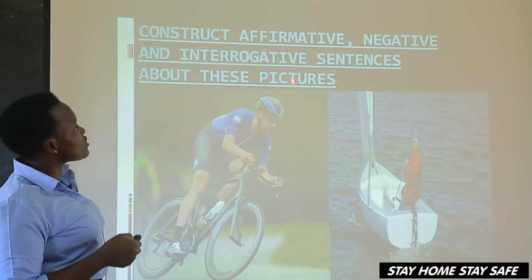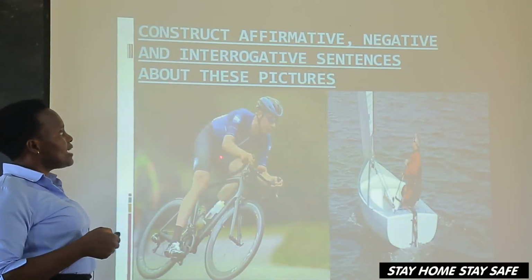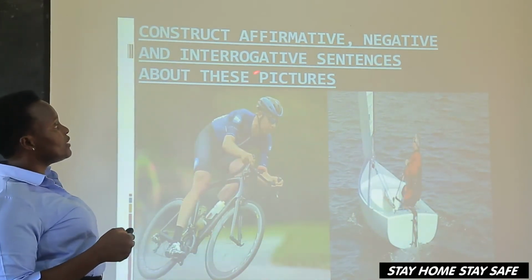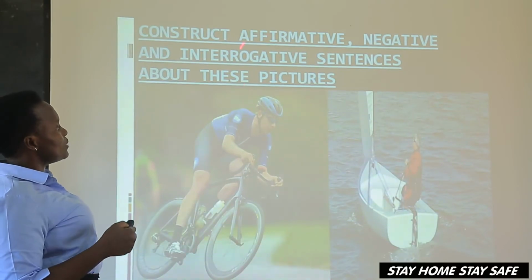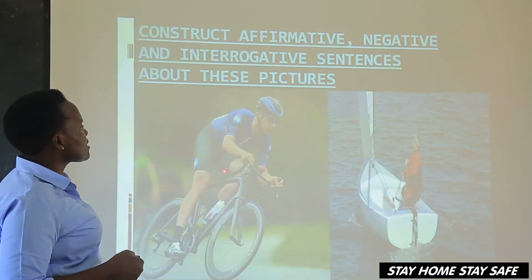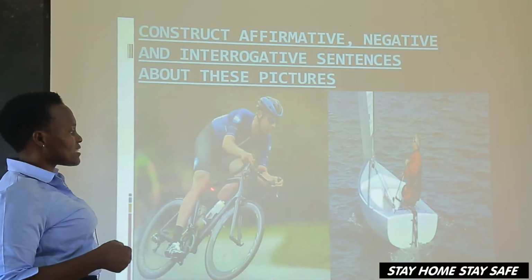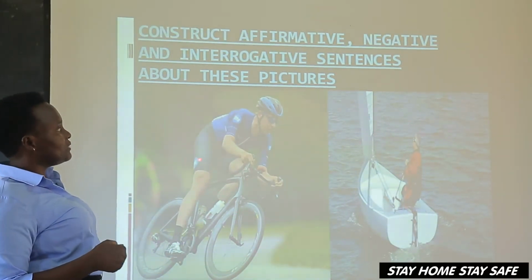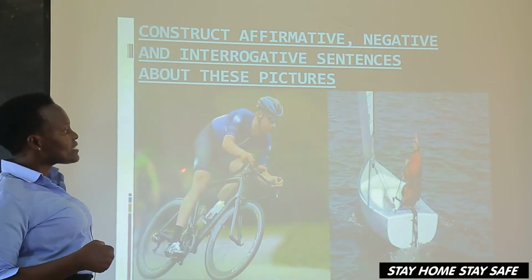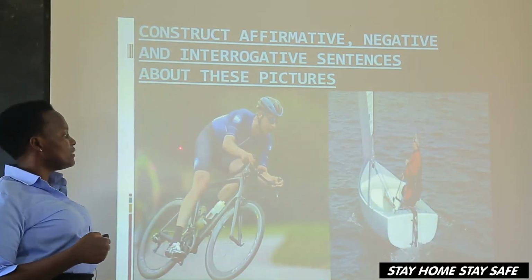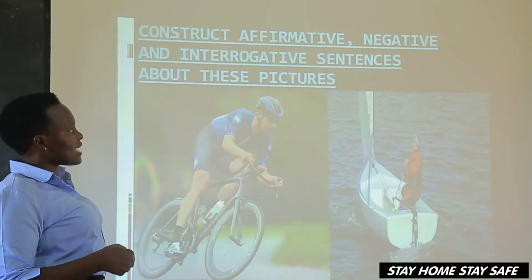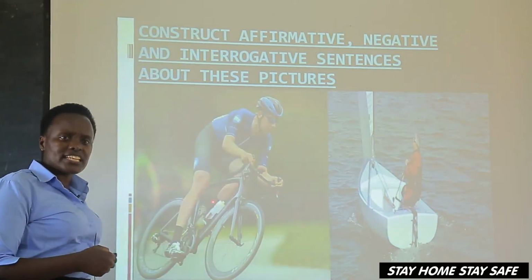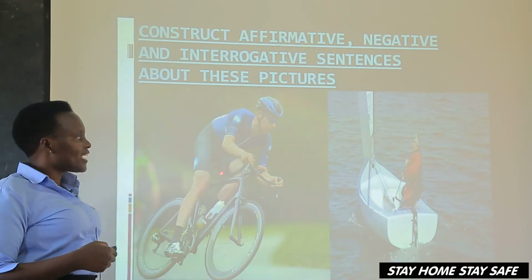So we continue. Here, I want you to construct affirmative sentences about the pictures. Then you translate those sentences to negative and again translate them to interrogative. He has ridden a cycle. That is affirmative. Negative: he hasn't ridden a cycle. Then we change to interrogative: has he ridden a cycle?